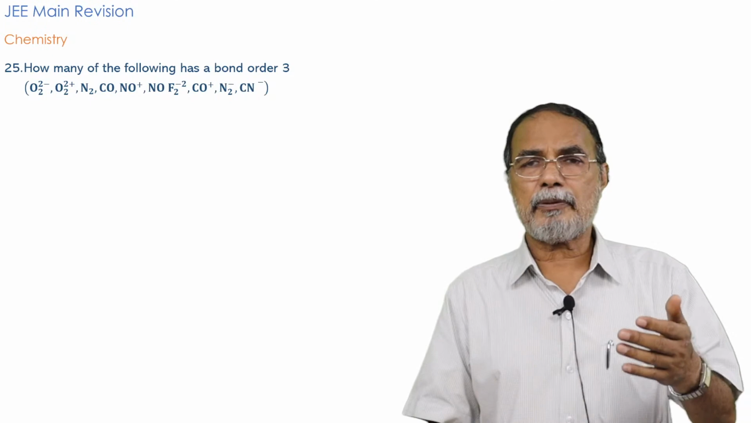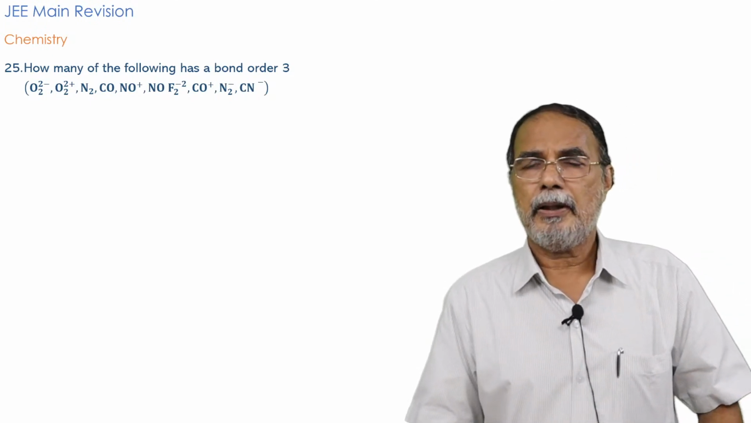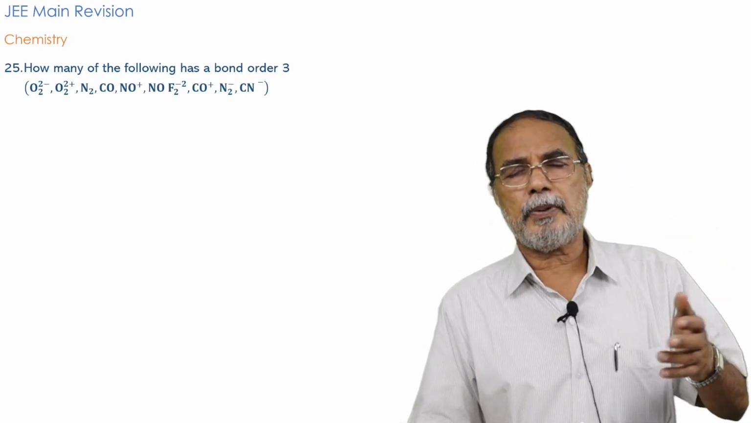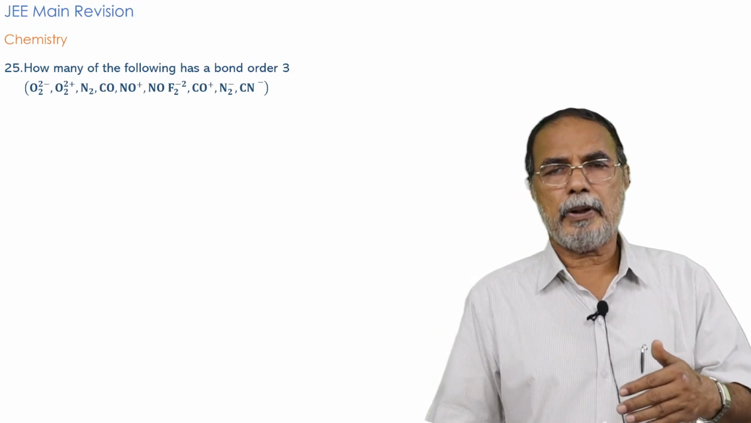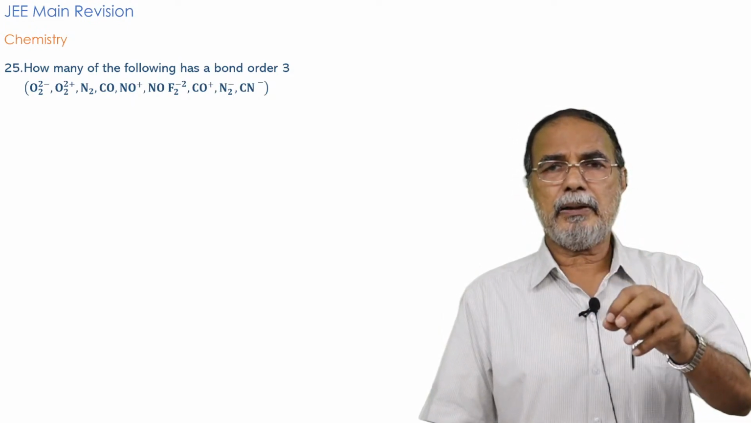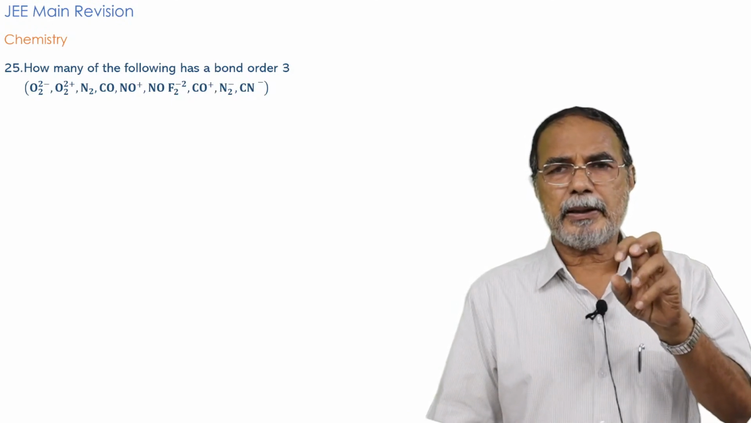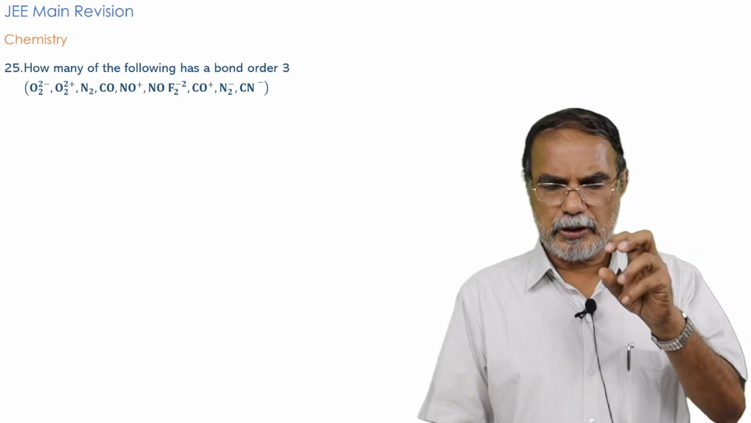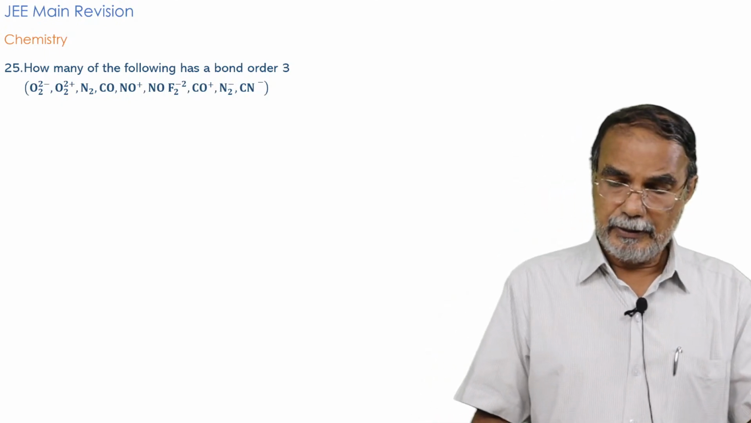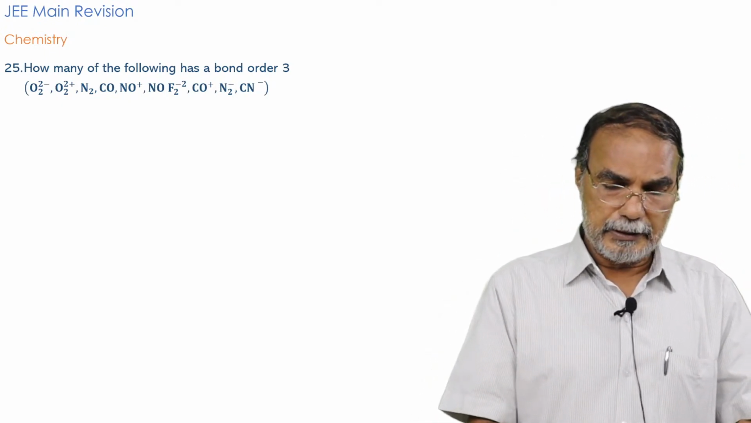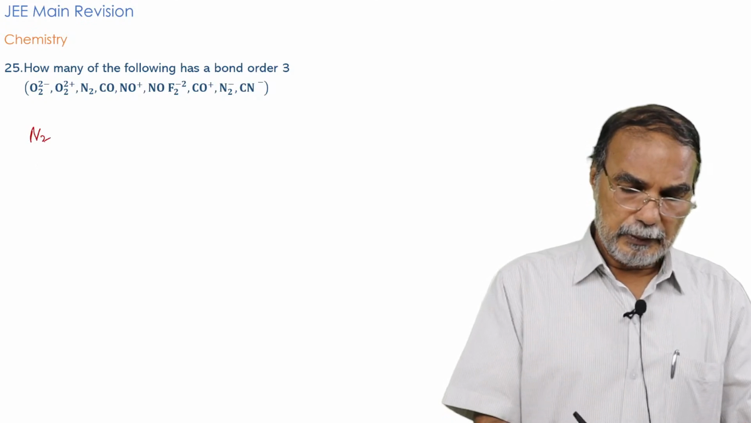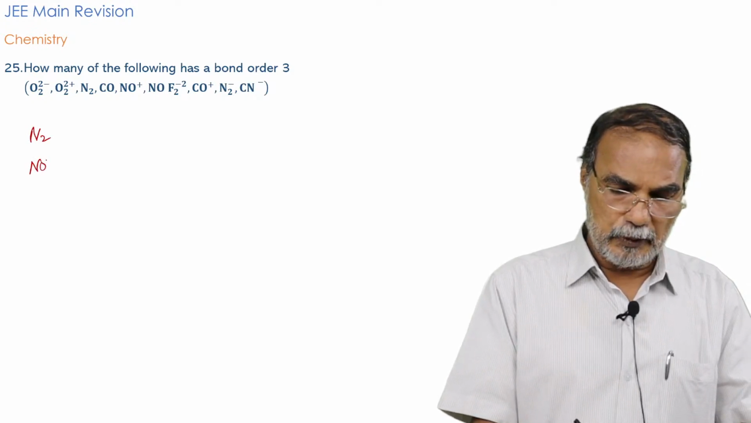Questions of this type are very common in today's question paper. Particularly in the JEE Advanced question paper, you find questions of this type. How many? And if it is 7, if you write 6, the mark is gone. So you must be able to pick the correct number of molecules which have bond order 3. We have already said that the nitrogen molecule, N2 molecule, and the NO plus molecule,